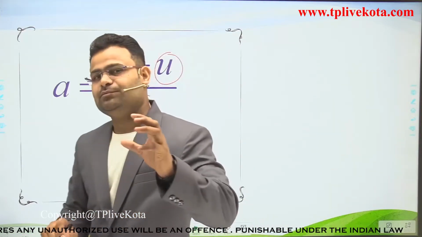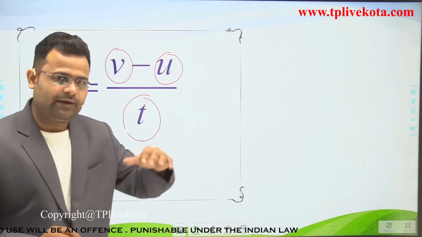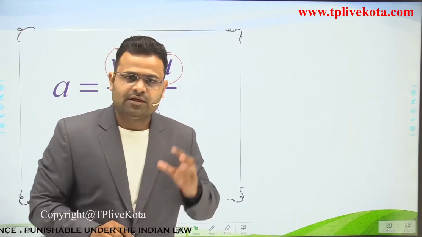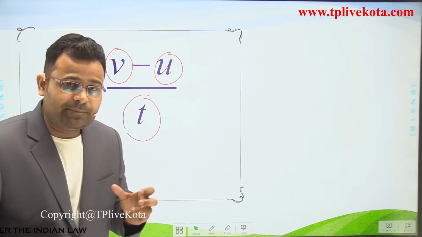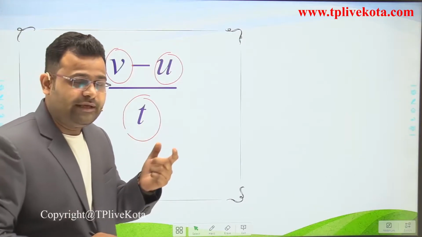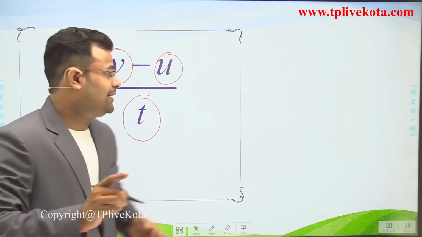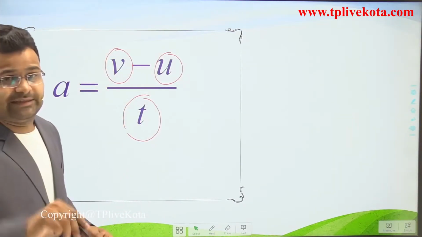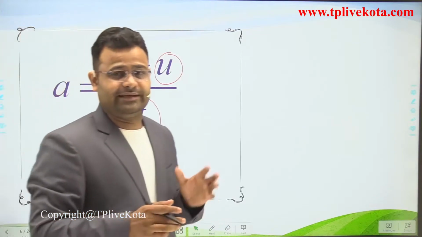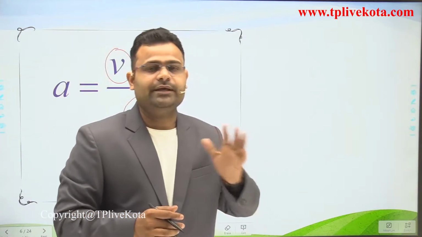Suppose a body moves with 2 meter per second, and after some time moves with 5 meter per second. After 1 second the body has moved from 2 to 5, so the difference is 3 meter per second. Speed increases by 3 meter per second in 1 second.